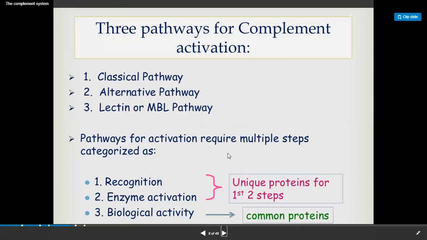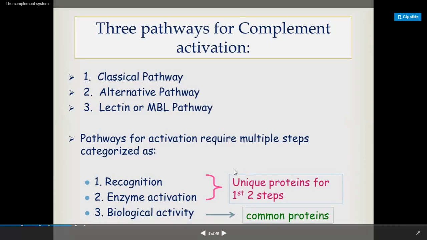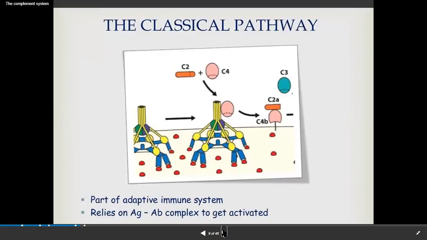There are three pathways in the complement activation. The first one is the classical pathway, the second is the alternate pathway, and the third one is the lectin pathway or MBL pathway. This is the diagram of the classical pathway.